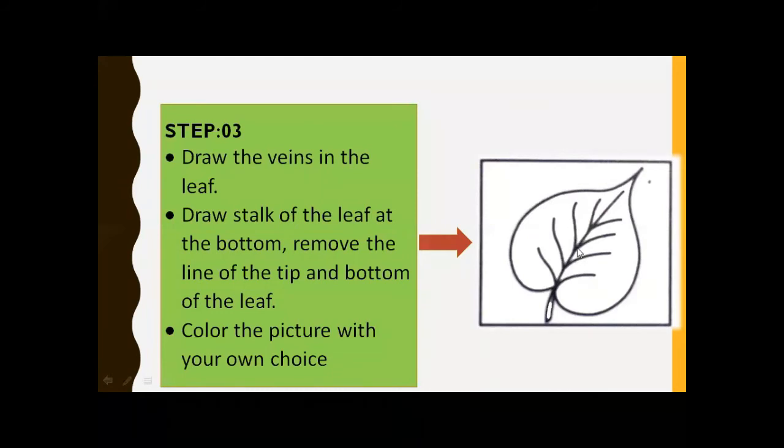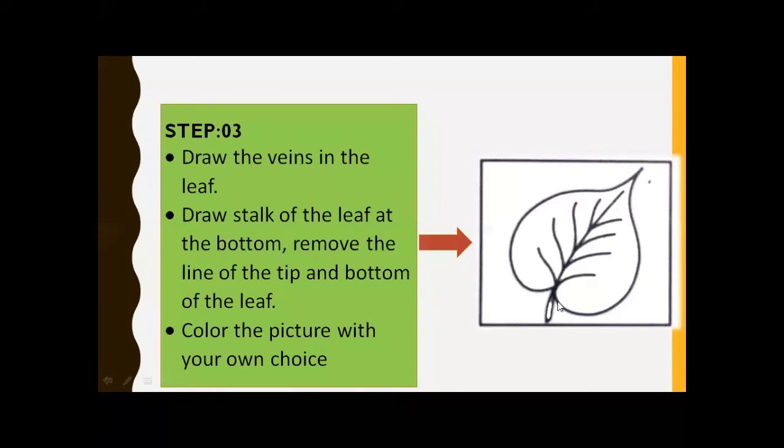Okay, look at the veins inside the leaf. These are called veins of the leaf. First we draw the veins and then draw a stalk of the leaf at the bottom. At the bottom we draw a stalk and remove the lines of the tip and bottom of the leaf. Okay student, all of you take a screenshot. Draw the veins in the leaf and draw stalk of the leaf at the bottom. Remove the lines of the tip and bottom